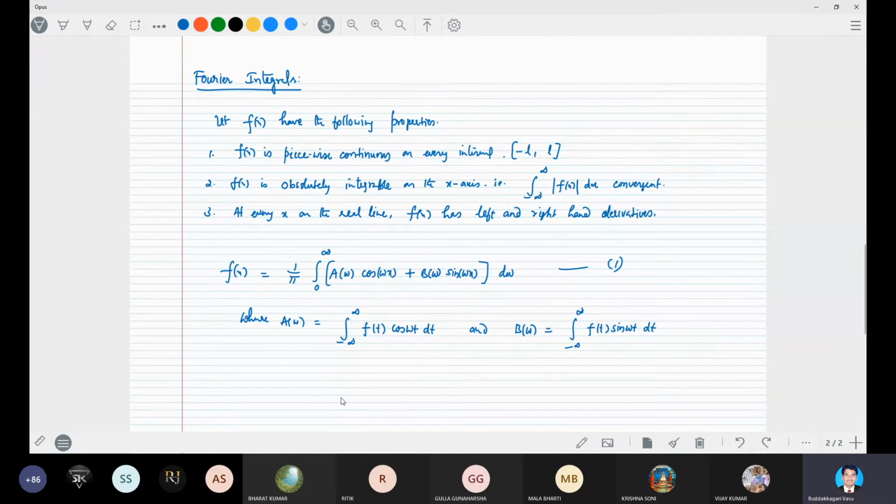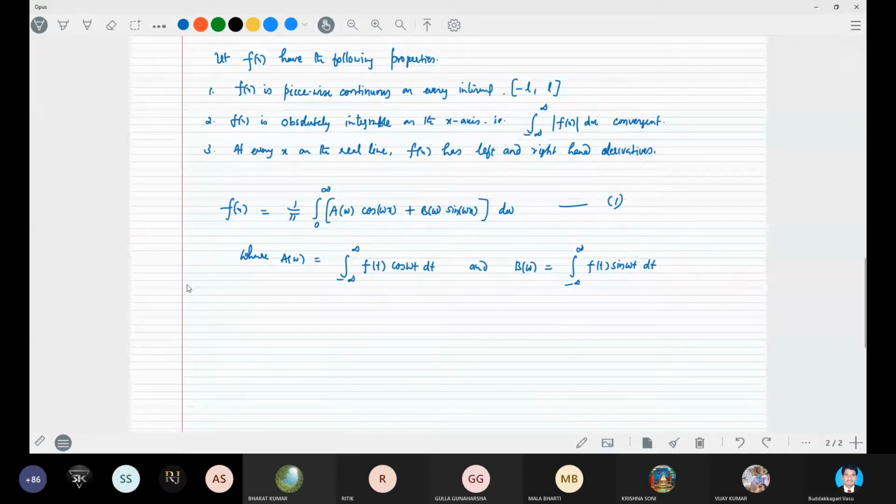This equation 1 is called the Fourier integral of f x, the Fourier integral of f x on the real line. The real line is from minus infinity to infinity, so there is no need to represent the interval.